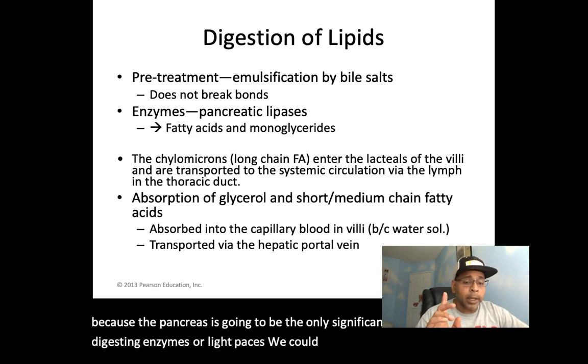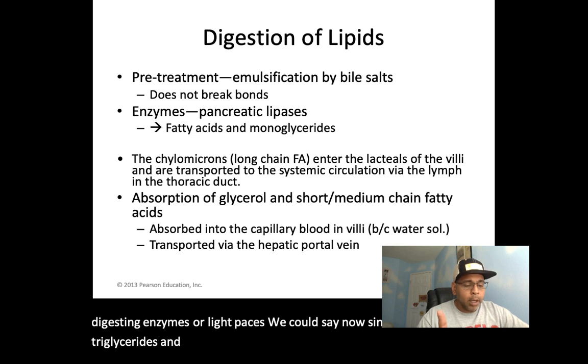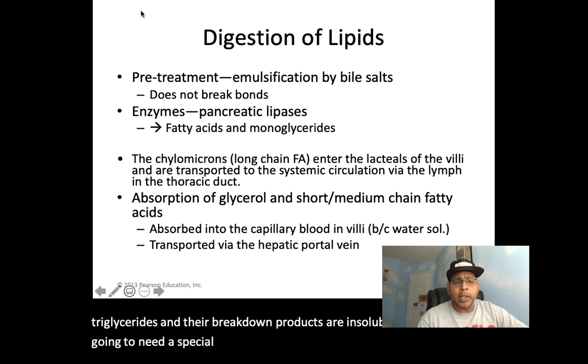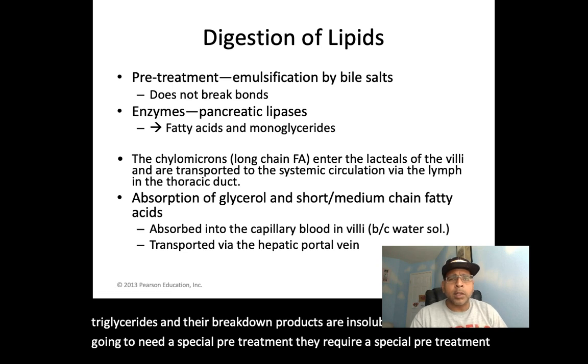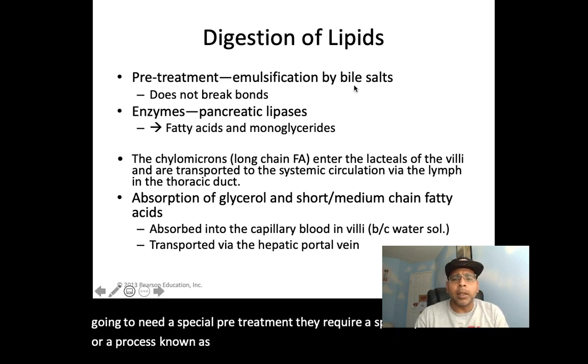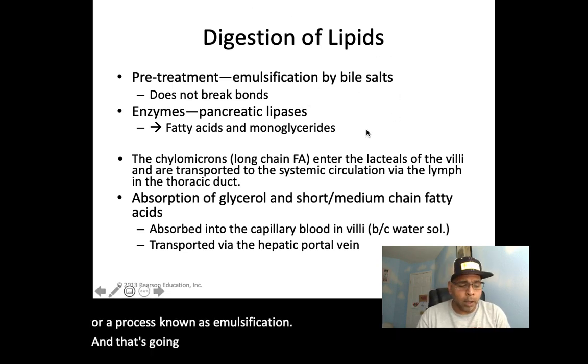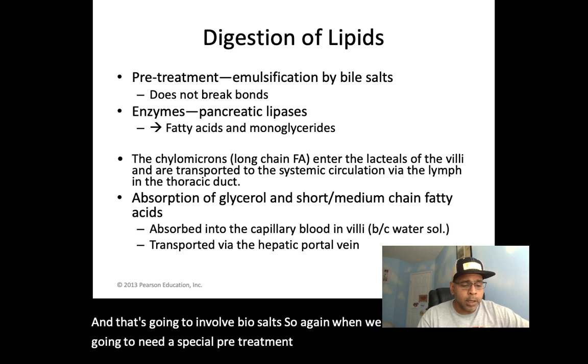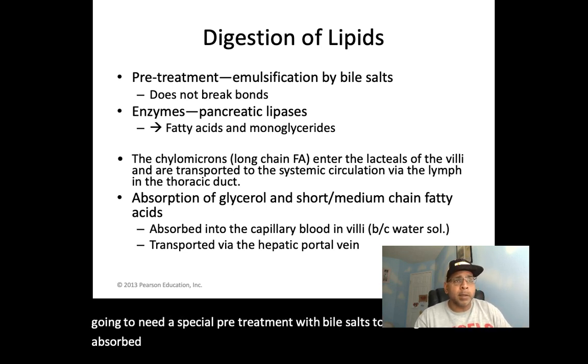Now, since we know triglycerides and their breakdown products are insoluble in water, fats require a special pre-treatment, a process known as emulsification, and that involves bile salts. So again, fats need a special pre-treatment with bile salts to be digested and absorbed in the small intestine.